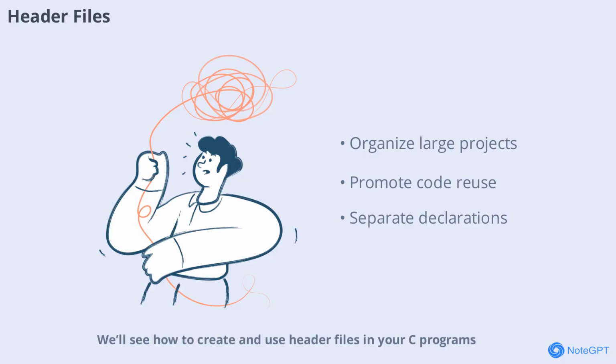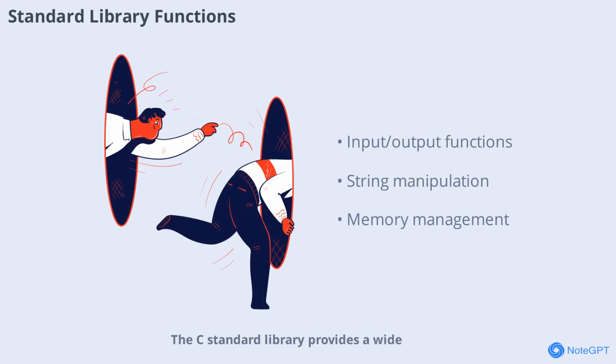We'll see how to create and use header files in your C programs. The C standard library provides a wide range of functions for tasks like input-output, string manipulation, and memory management. Learning to use these functions saves time and helps you write reliable code. We'll explore some of the most commonly used standard library functions.